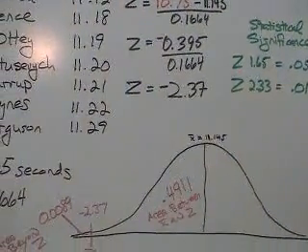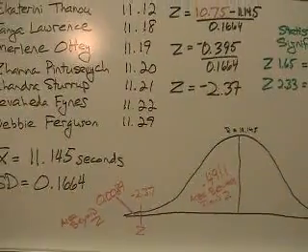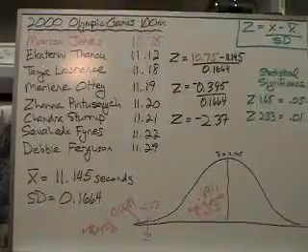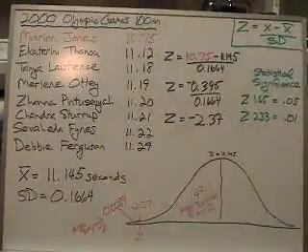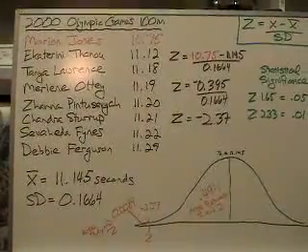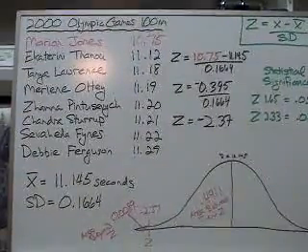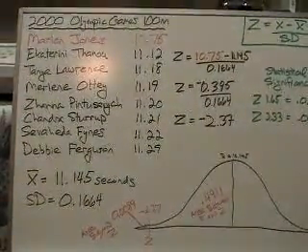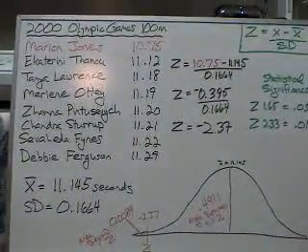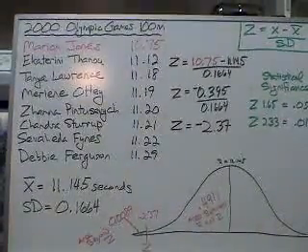What this means then in layman's terms is that there's only a 1% chance, or a 1% probability, that her difference, Marion Jones's difference between her and the rest of the field, happened by chance. Only a 1% probability it happened by chance. Conversely, there's a 99% probability that there's something significantly different between Marion Jones and the rest of the athletes in the field. Now that could be a lot of different things.